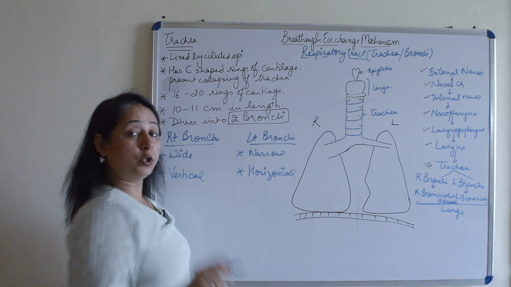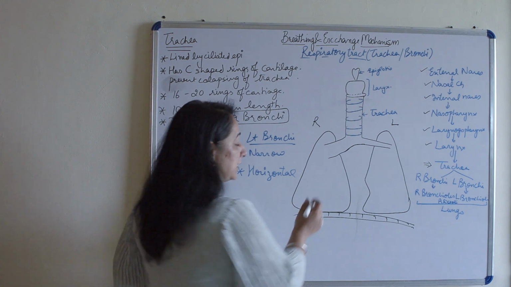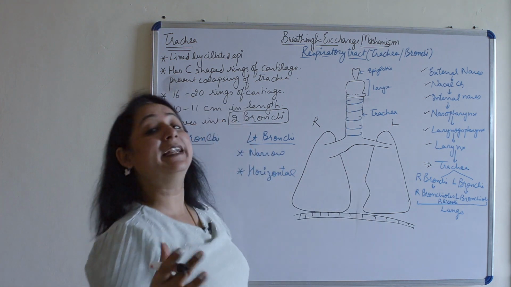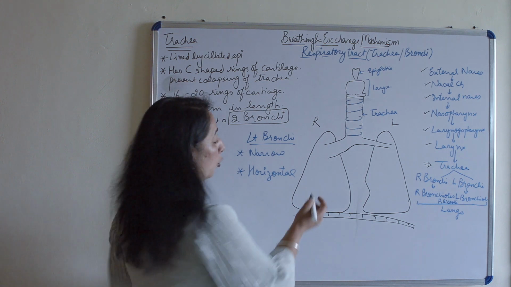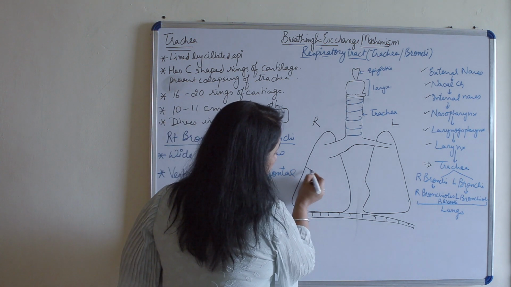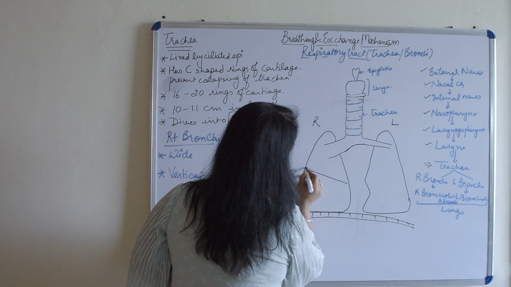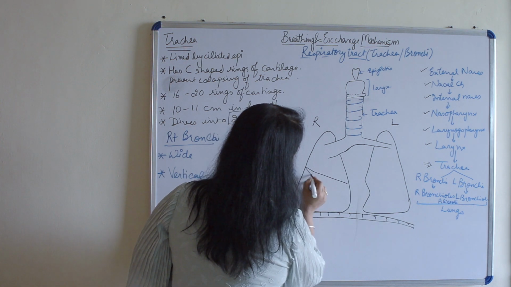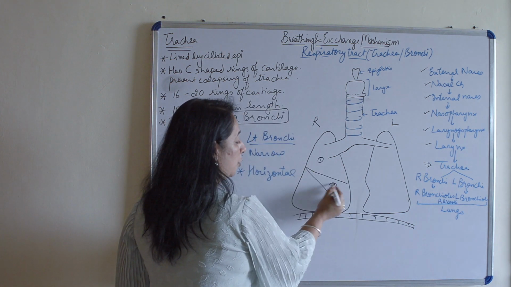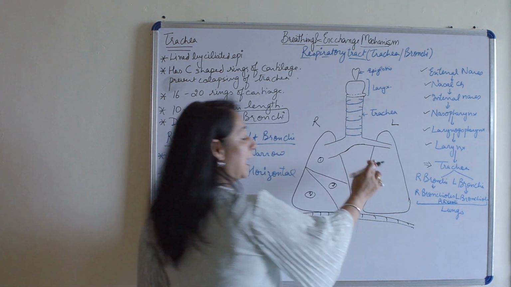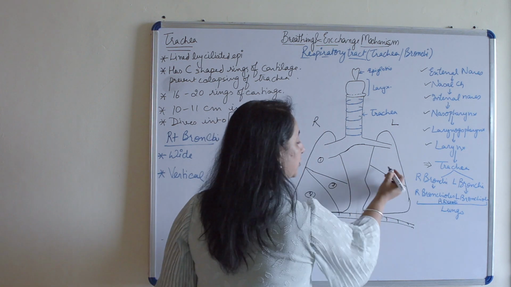Now to understand how many branches they divide into, we should understand that the lungs are further divided into lobes. If we talk about right lung, it is divided into 3 lobes by two fissures. So 1, 2 and 3 lobes, whereas the left lung is only divided by 1 fissure.